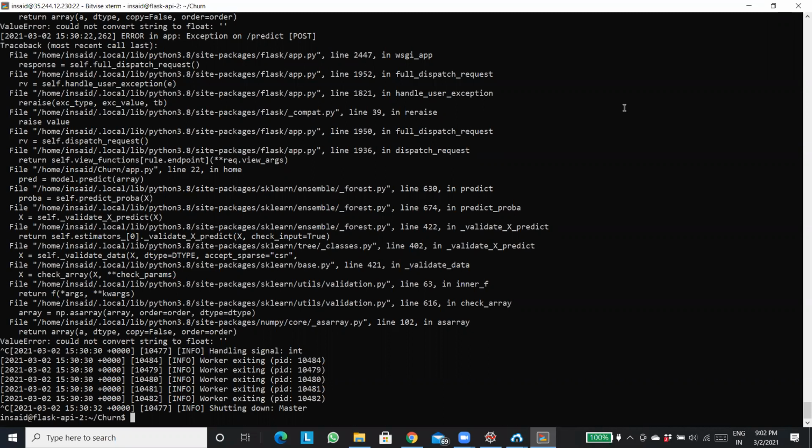Sukrut, what I would suggest is, research on this. What is the difference between workers and threads? I'll pick you up in the next session regarding this. You get back to me on this.